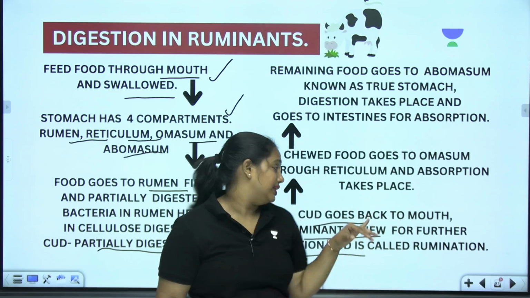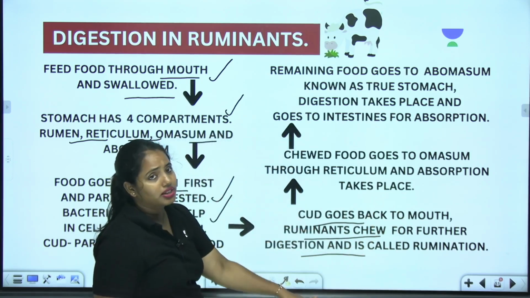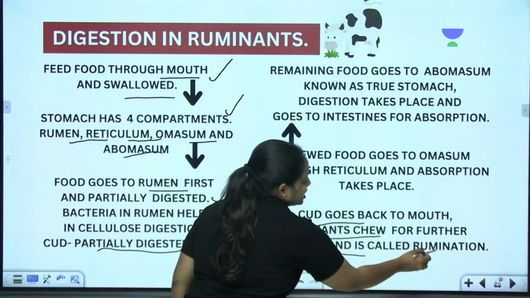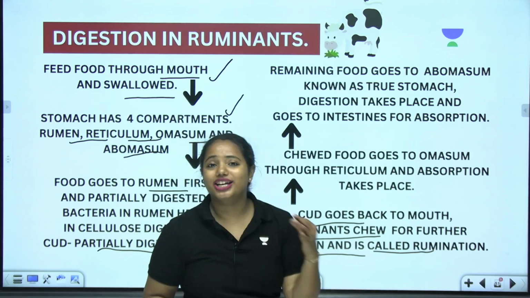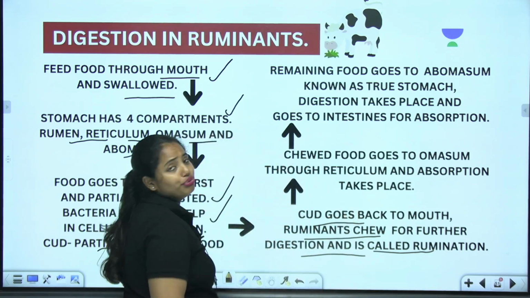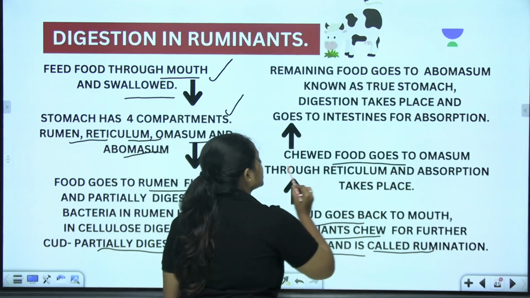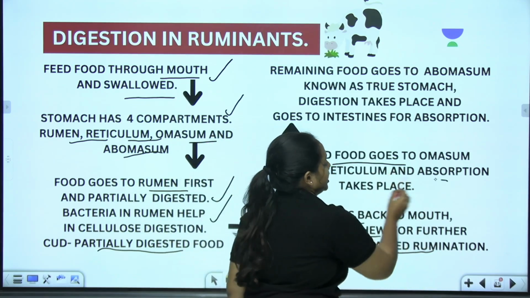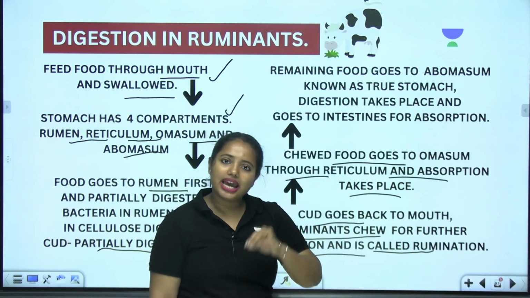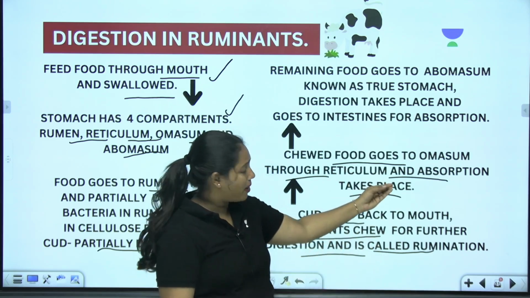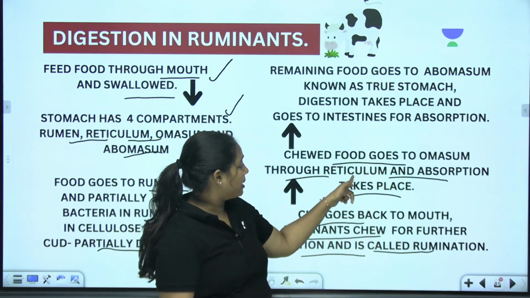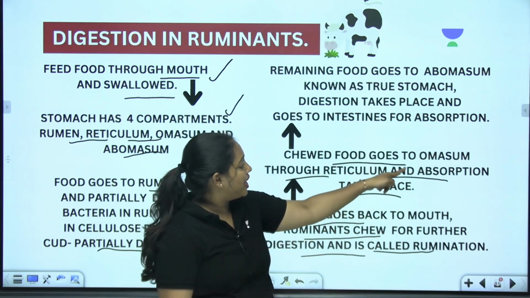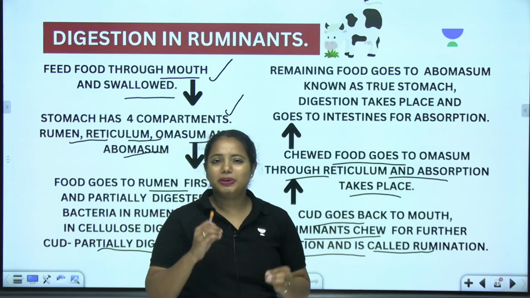This process has a very specific name called rumination. And now the chewed food goes to the omasum through the reticulum, and that's where the absorption takes place. So from the mouth, again it goes to the omasum through the second compartment, the reticulum, and that's where the absorption takes place.